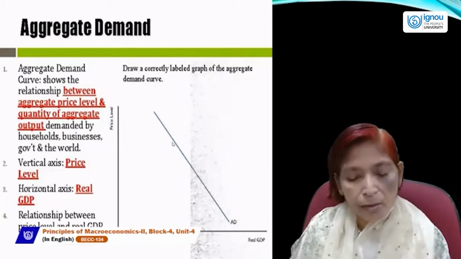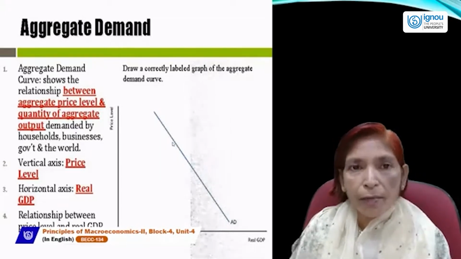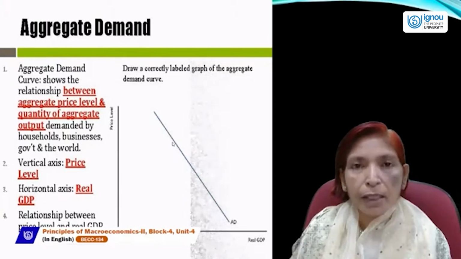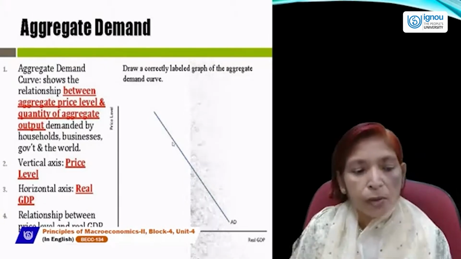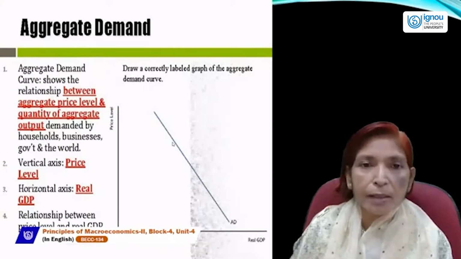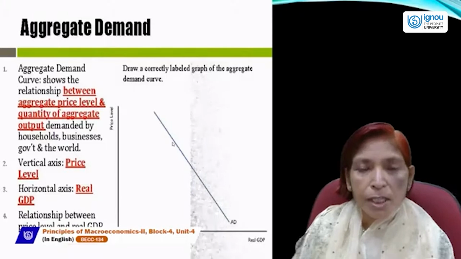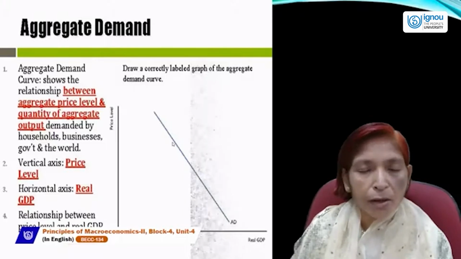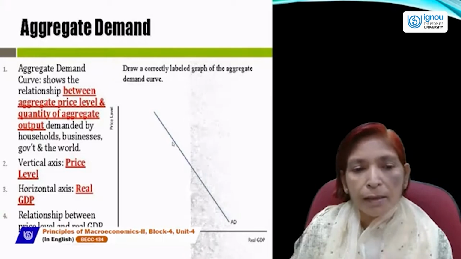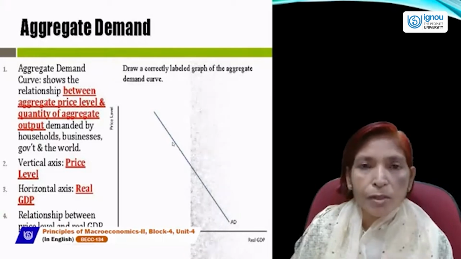On the vertical axis or y-axis, we have written price level, and on the x-axis, you can take real GDP. So aggregate demand shows the relationship between price level and real GDP, which is always a negative or inverse relation. This is the main reason the demand curve is always a downward sloping curve.